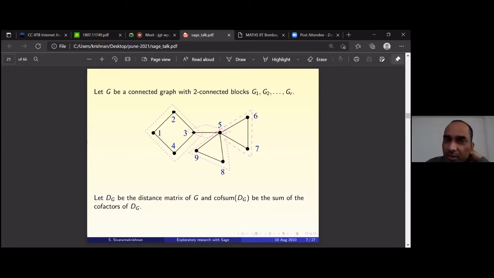Two connected means I think two vertices are needed to disconnect the graph. Correct, and maximal. It is maximal with that property, that you need two vertices to disconnect it. That's correct.